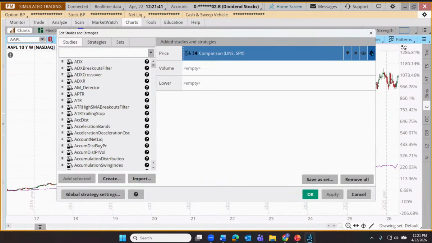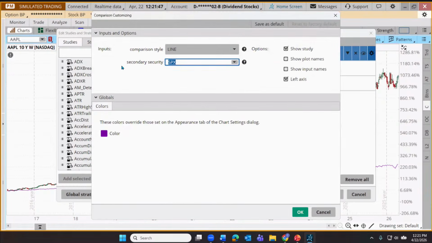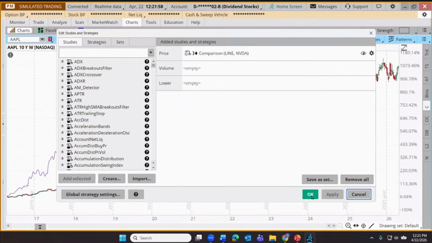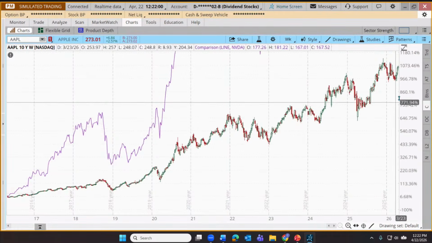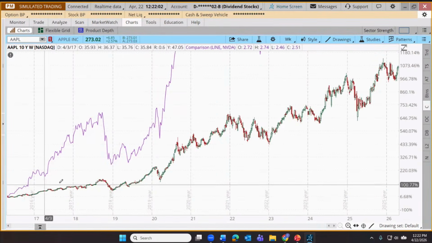Anytime we see a gear, this means that we can customize a tool. In this case, it's going to be the comparison tool. And I'm going to customize that to compare Apple to, should we do NVIDIA again? Why not? Let's be consistent. Let's type in NVIDIA as our secondary security. Click OK, click Apply. And now we're seeing over a long time frame, 10 years,